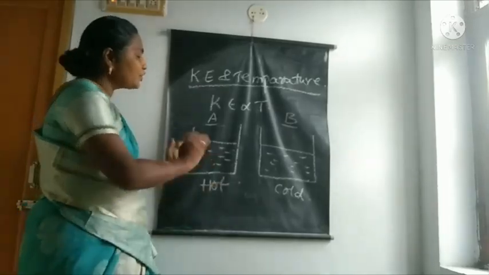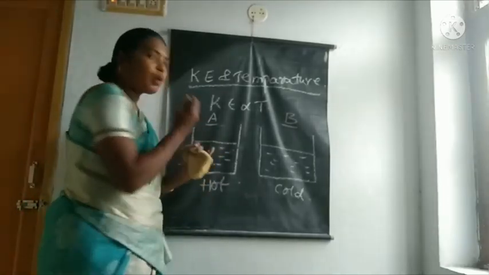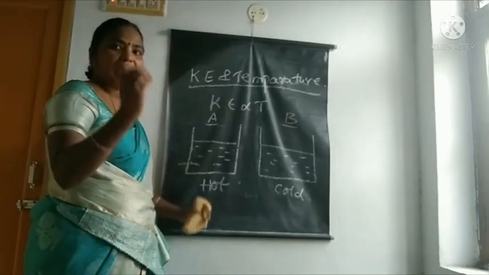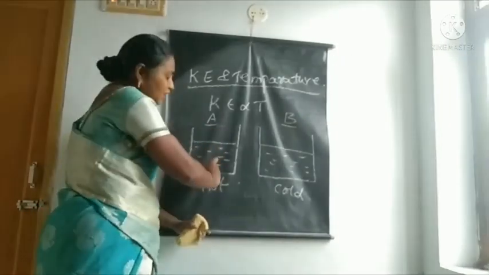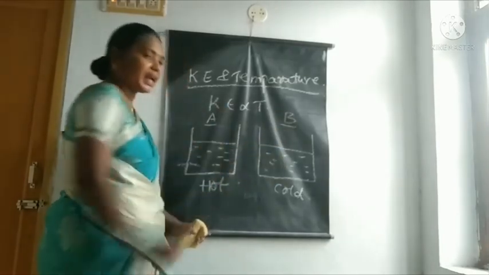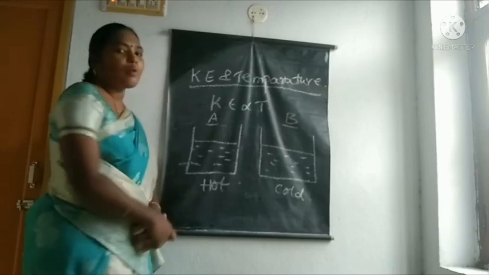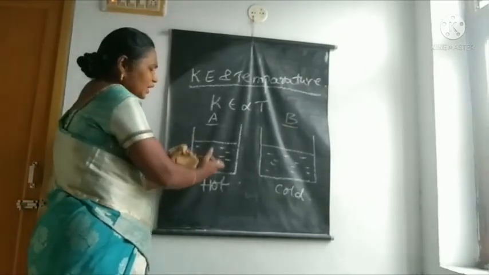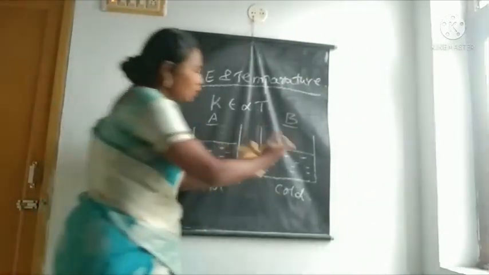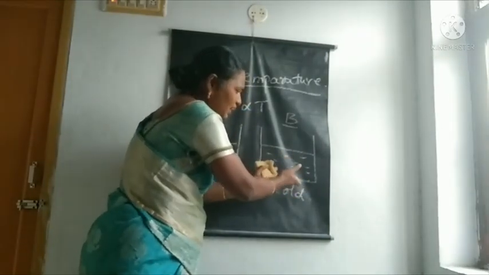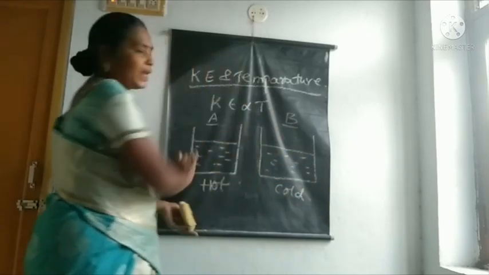Do you observe in which beaker the motion of particles is more? You are right. In hot water, the granules of food color move faster compared to B beaker. In hot water, the travelling of particles is shown clearly and fast. In the cold water beaker, the motion of particles is slow compared to A beaker.